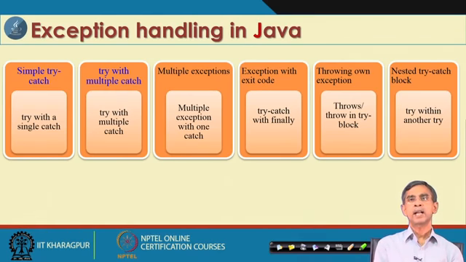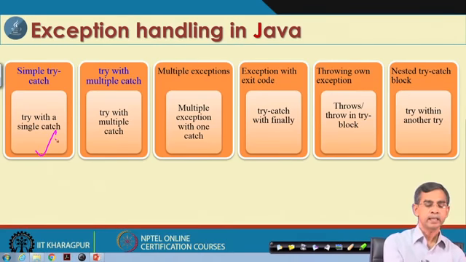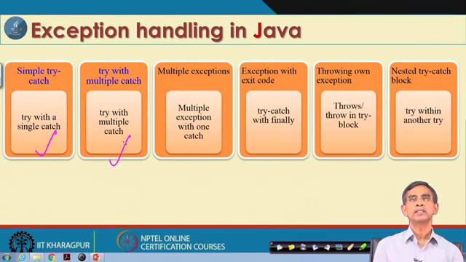The exception handling can be done by using simple try catch, that means only one try and one catch. There may also be one try with multiple catch, and then there may be multiple exceptions which can be caught by only one catch, that is also quite possible.